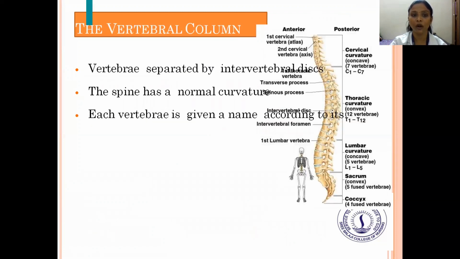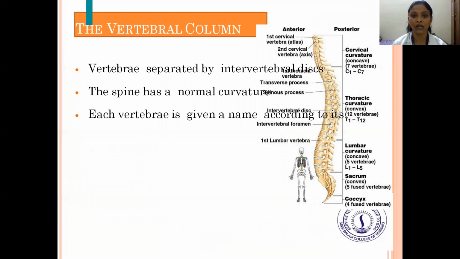Next is the vertebral column. The vertebrae are separated by the intervertebral discs. The spine has a normal curvature. Each vertebra is given a name according to its position. You can see the anterior and the posterior view.